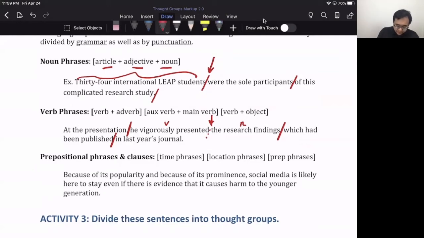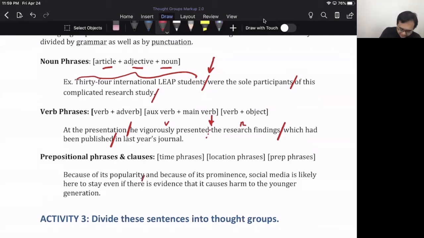Because of its popularity and because of its prominence, social media is likely here to stay, even if there is evidence that it causes harm to the younger generation. Okay, this is definitely like a big burger. We definitely got to chop these up into smaller pieces. So the first idea is because of its popularity. That's telling me the reason.